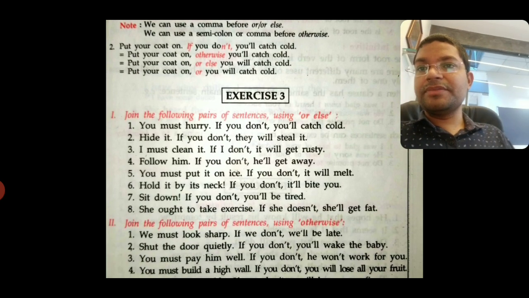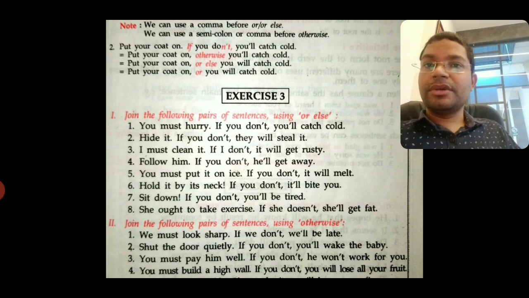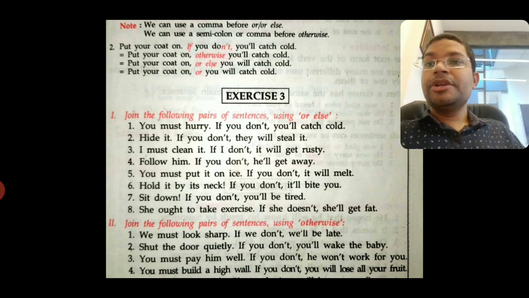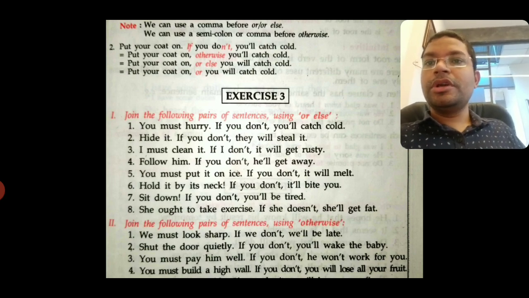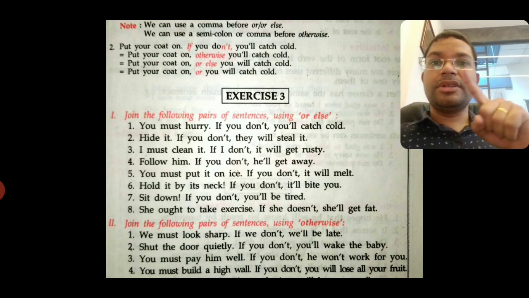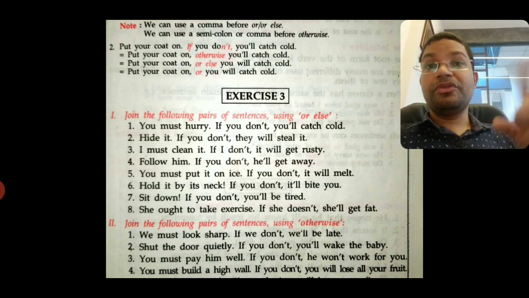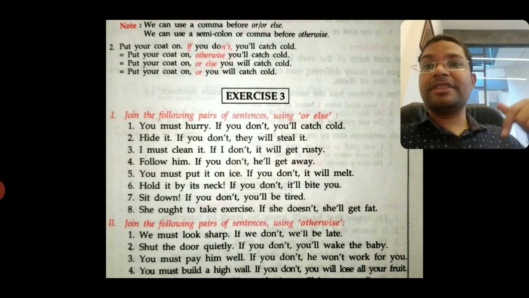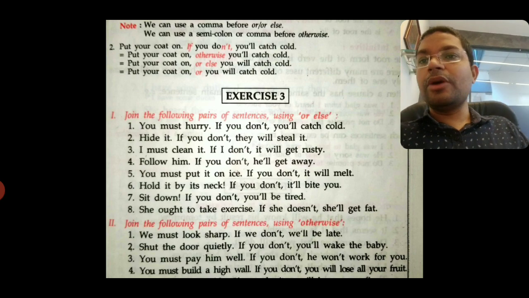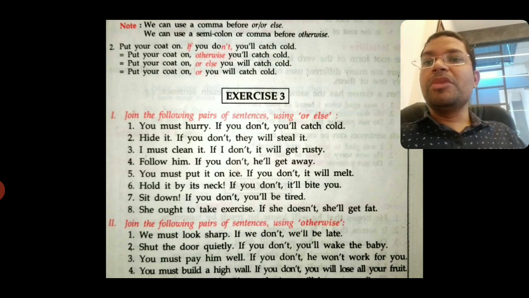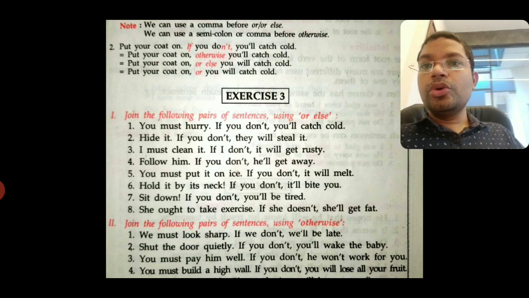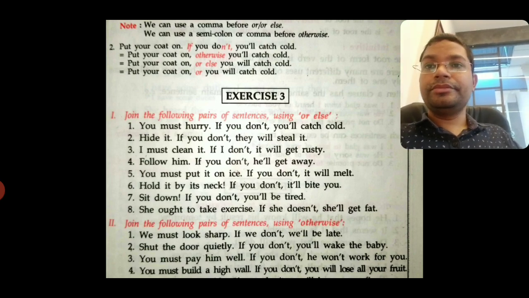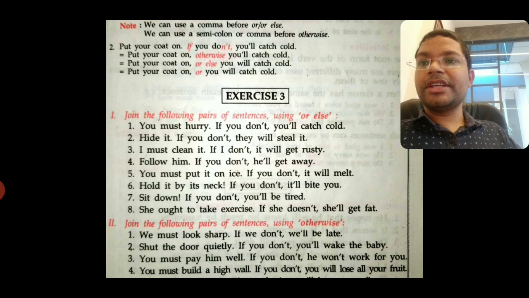Now here we have some sentences and we have to use the word or else. Okay. So let's see. You must hurry. If you don't, you will catch cold. Here we have the words if and not. So we will remove those, and instead of that we will use or else. So this is how I will make the sentence. You must hurry, comma, or else you will catch cold. Okay. This is the correct sentence.